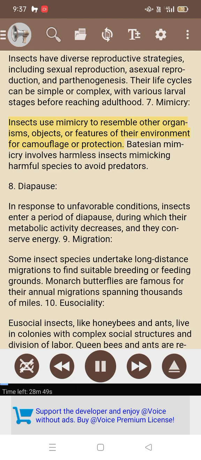7. Mimicry. Insects use mimicry to resemble other organisms, objects, or features of their environment for camouflage or protection. Batesian mimicry involves harmless insects mimicking harmful species to avoid predators.